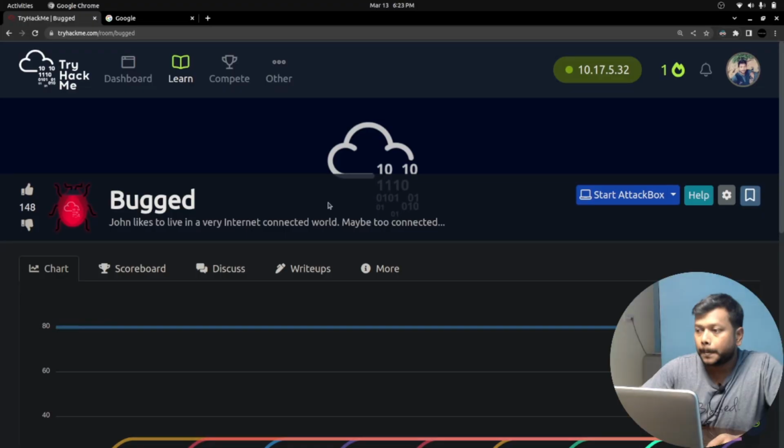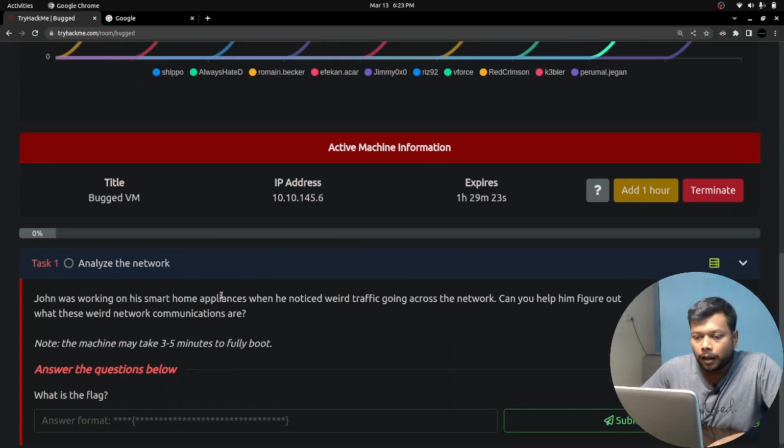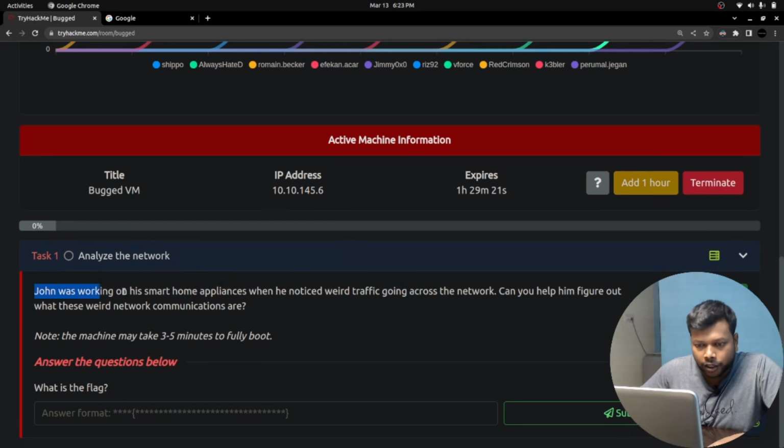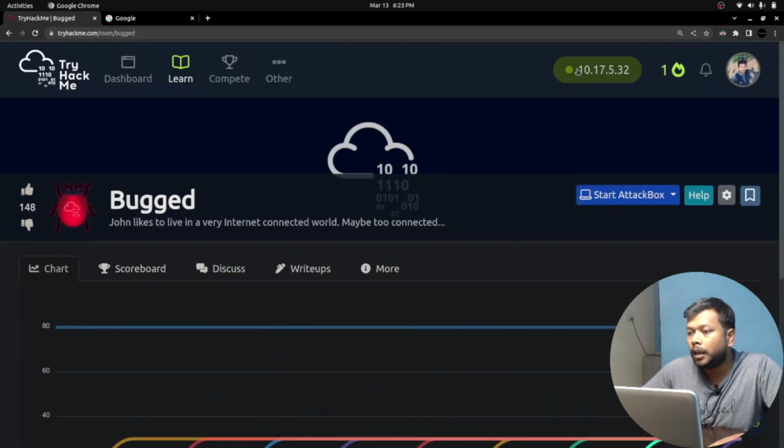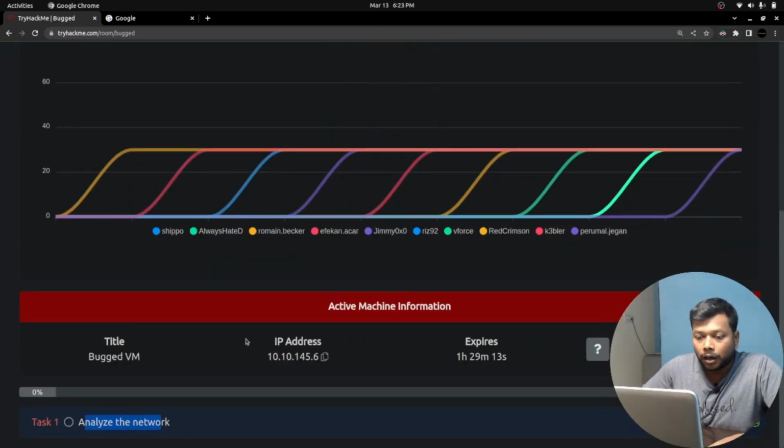Let's begin. Bugged, that's the name of the machine. John likes to live in a very internet connected world, maybe too connected. Well, let's look at this explanation, analyze the network. We have started the machine. It also got the IP, and I have connected to TryHackMe's network, and those are the prerequisites to take this.